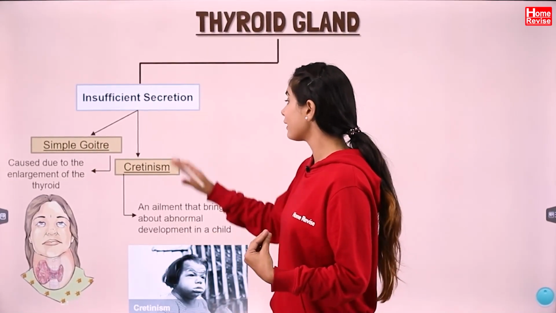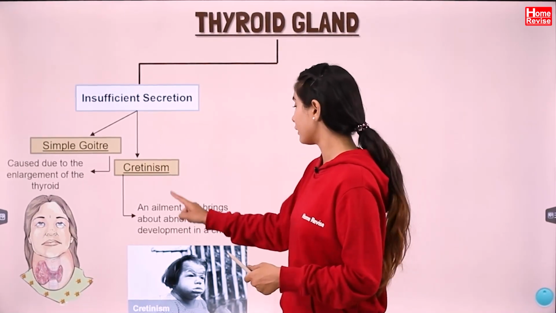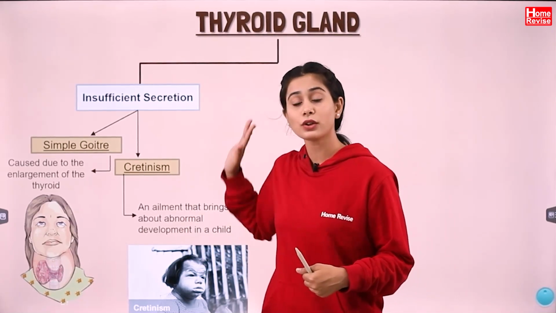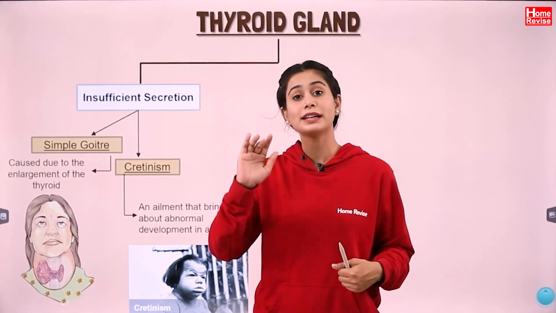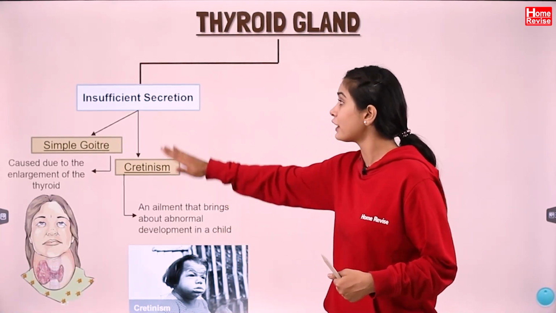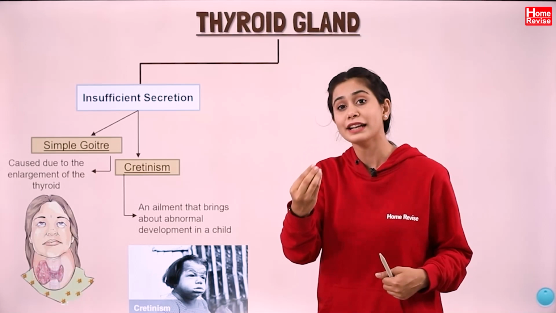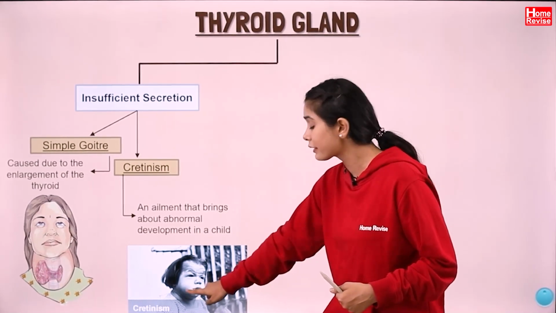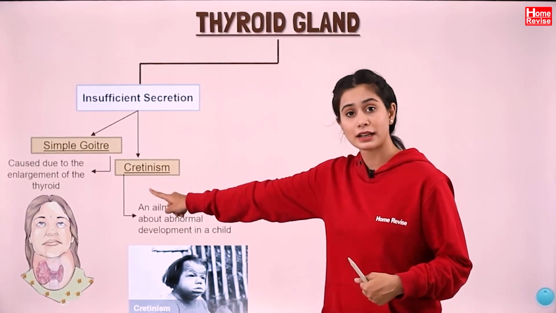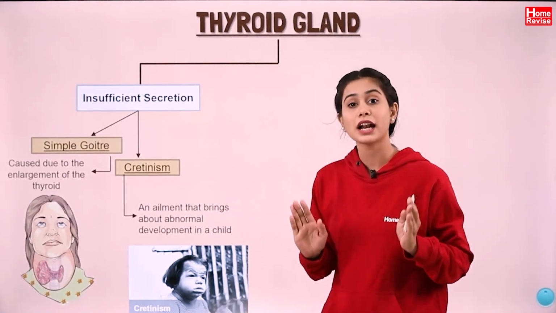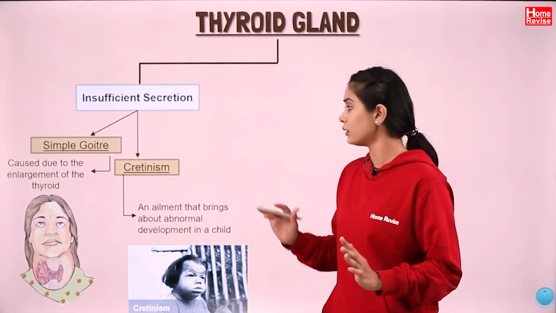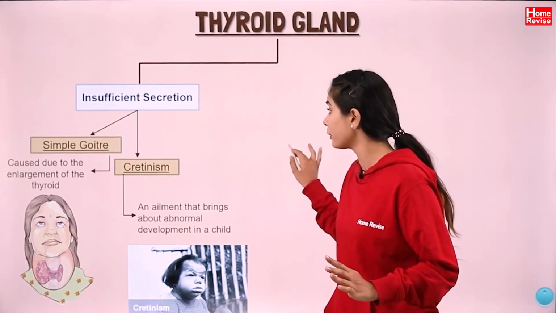Okay. So next is cretinism. What happens here? An ailment that brings about abnormal development in a child. As we know, thyroxine is also related to the development in infants. We saw it is responsible for the growth in infants. So if it is not produced in sufficient or adequate quantity, then what will happen? This kind of disease you can see in children, and it is known as cretinism: physical and mental retardation. They will not be physically fit, they will not be mentally fit. Is that clear? So serious problems can occur because of that.